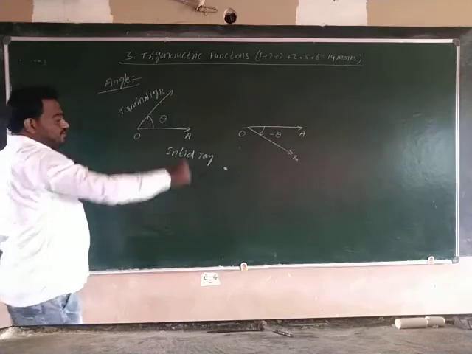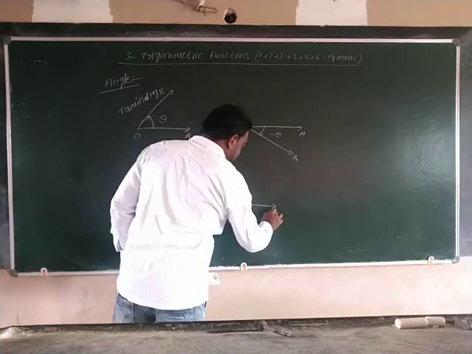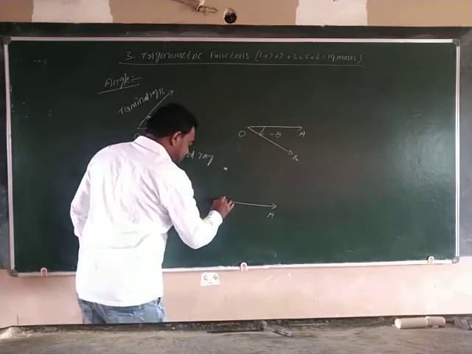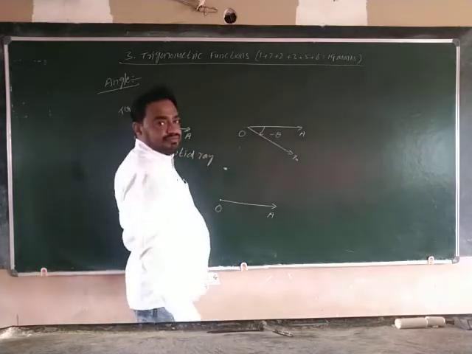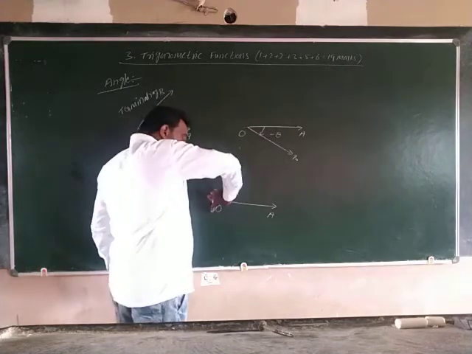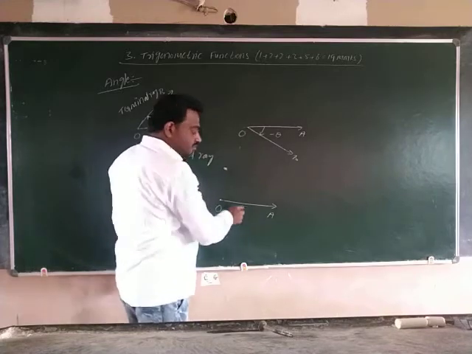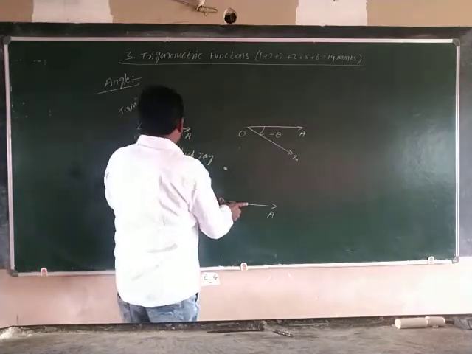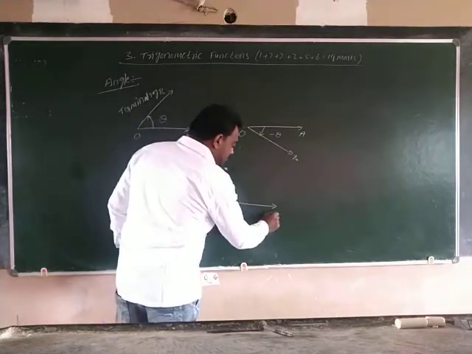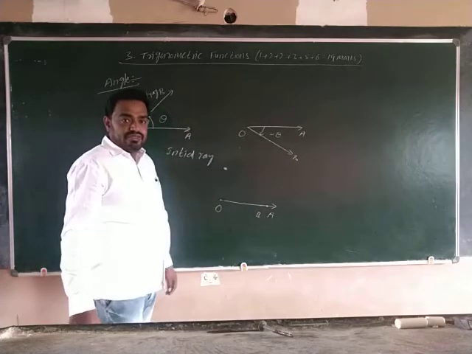See, OA is the original ray, and I am rotating it. After the complete rotation, the terminal ray again overlaps with the initial ray.